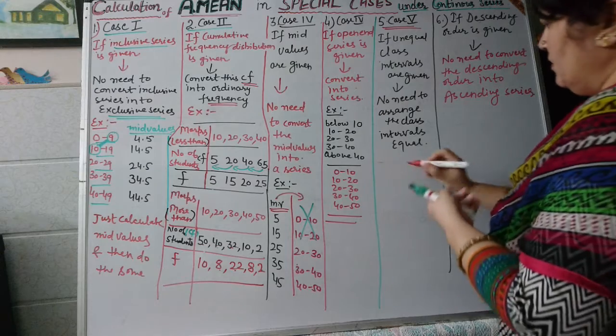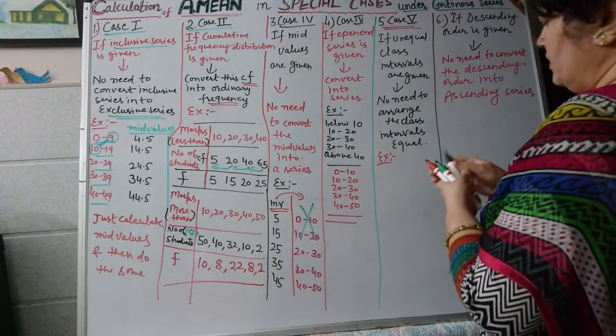So let us take an example of both cases, case fifth and case sixth.